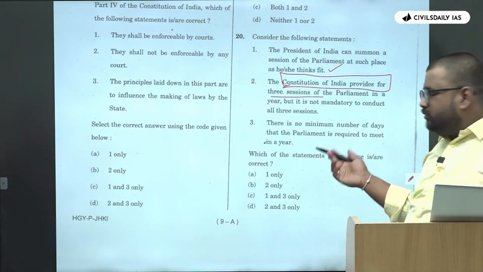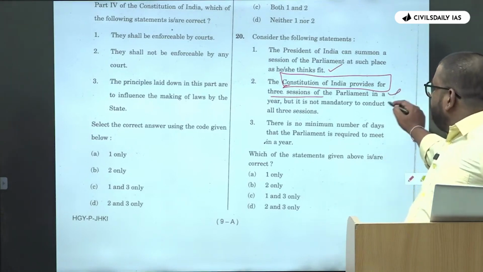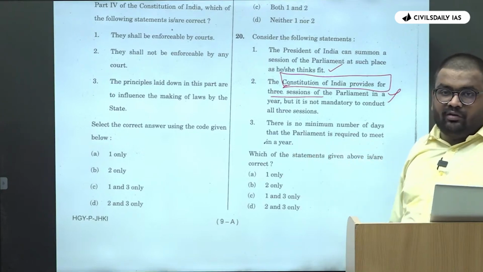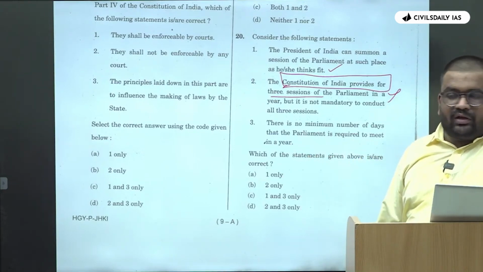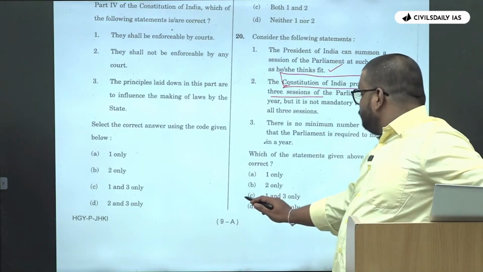Does Constitution of India provide? Again, wherever Constitution of India defines or provides in such cases, there is no minimum number of days that the Parliament is required to meet in a year. Okay. That is also correct, based on knowledge. Okay. So answer is 1 and 3.